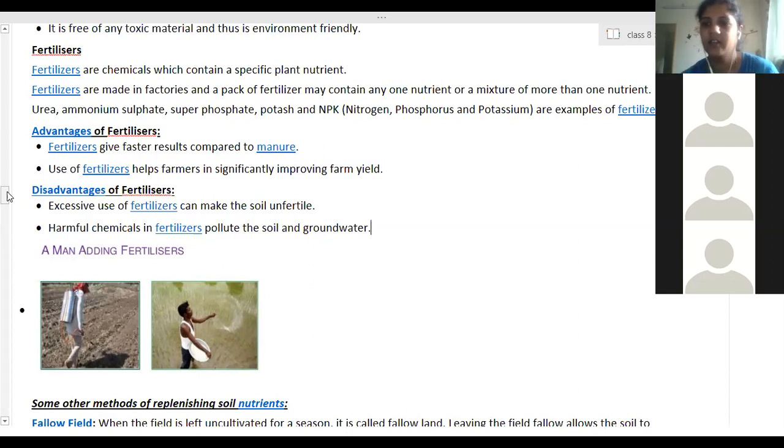They are already there, but we keep on increasing the quantity because it is used up by the plants. When they are used up, it is added to the soil again. That is called replenishment. It can be external addition, or internally the microorganisms are decomposing. So what are some other methods of replenishing the soil with nutrients?